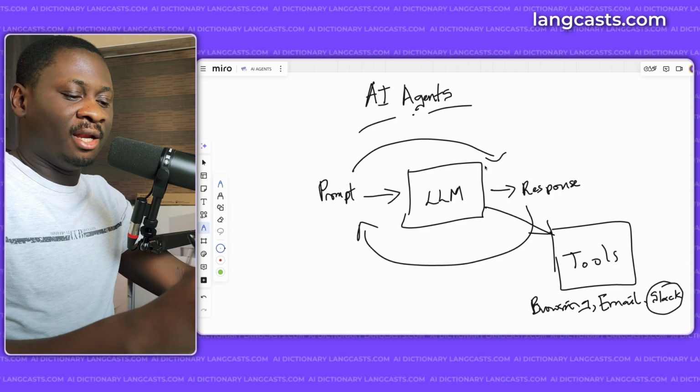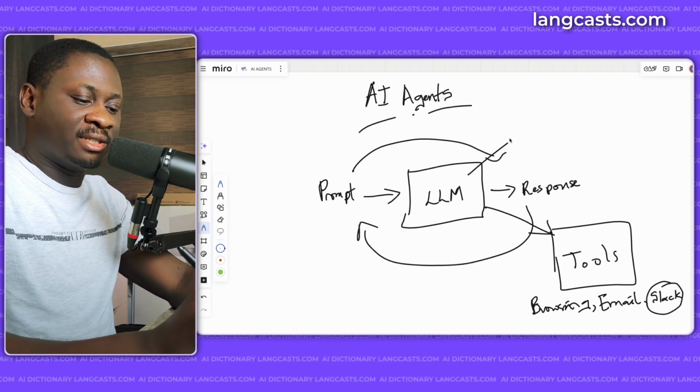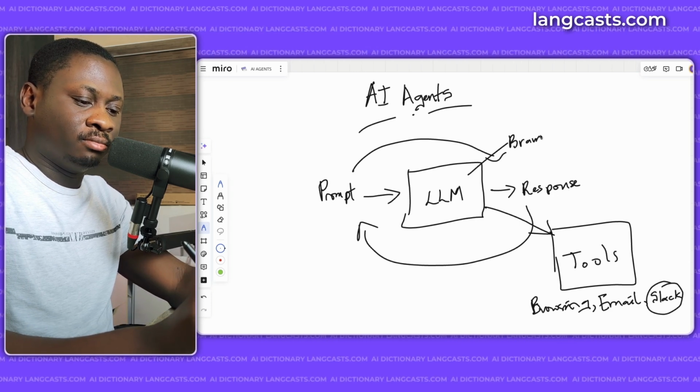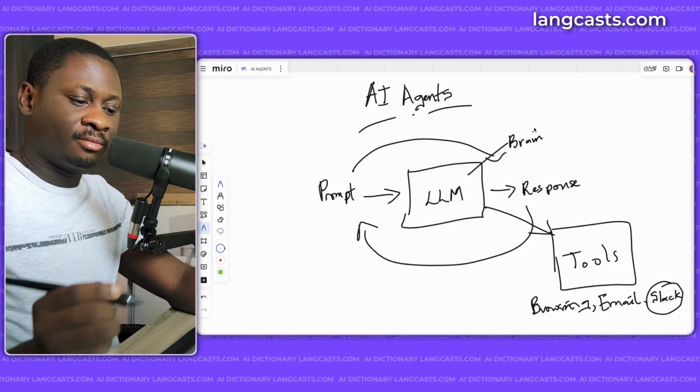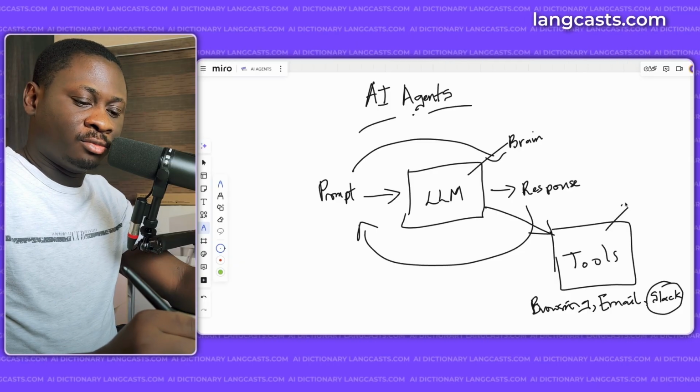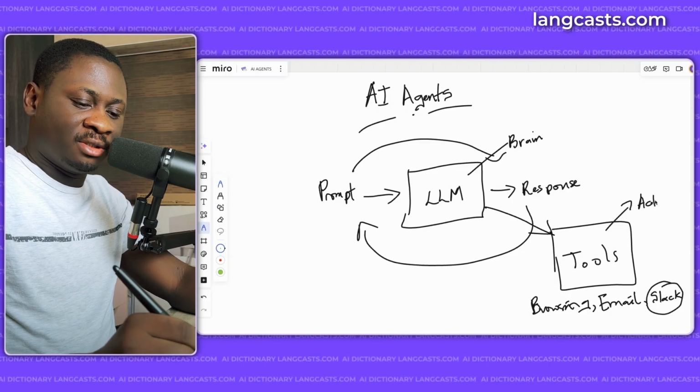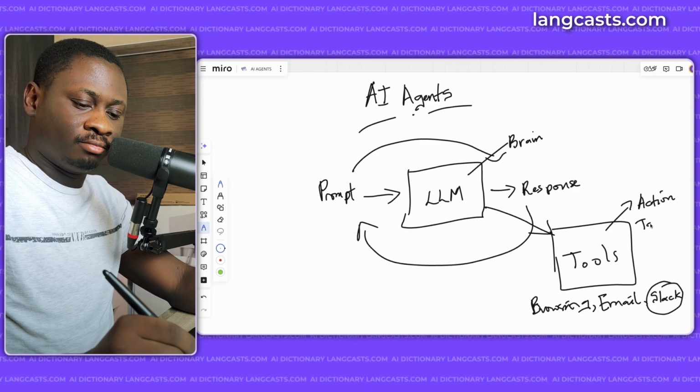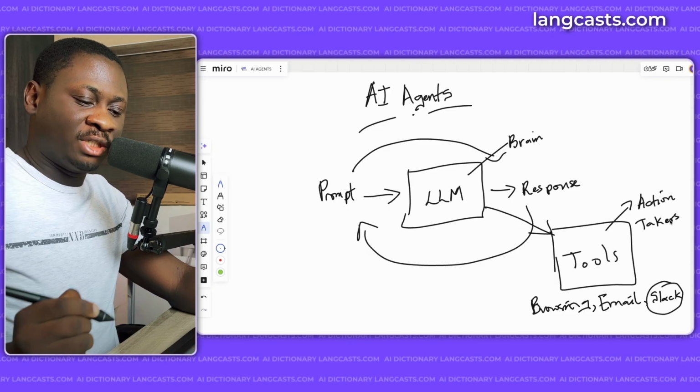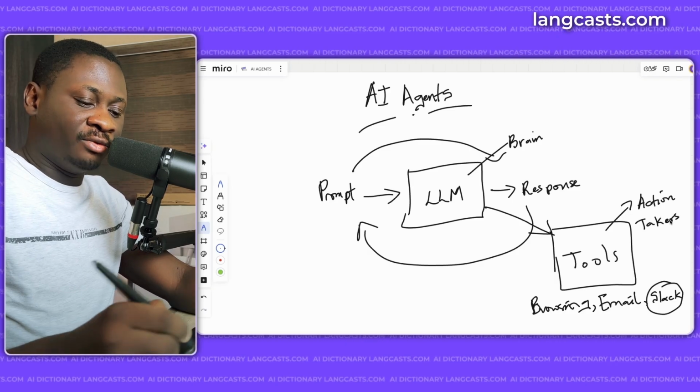So now we have the LLM, which functions as the brain of an agent, and we have tools, which are your action takers.